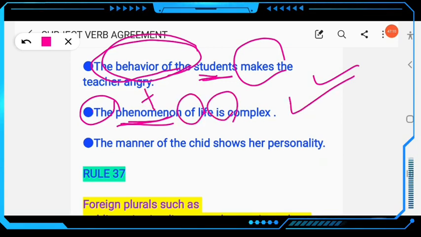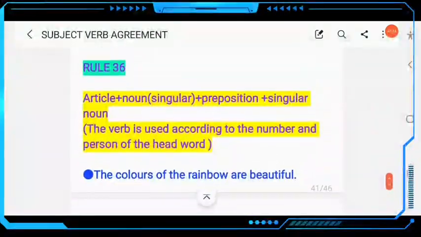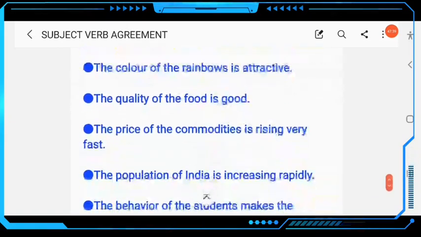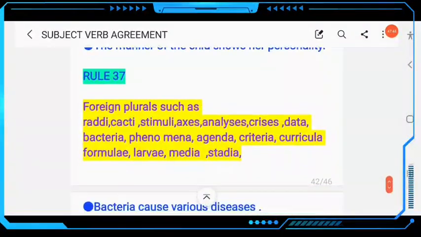The definite article plus noun plus preposition takes a singular verb. The manner of the child shows her personality. Here we are talking about the manner, and shows is a singular verb. Clear? The manner of the child shows: the definite article, then the noun, then the preposition of, then a noun, then a singular verb. Clear? You have to follow this structure: article plus noun plus preposition plus noun. Clear?